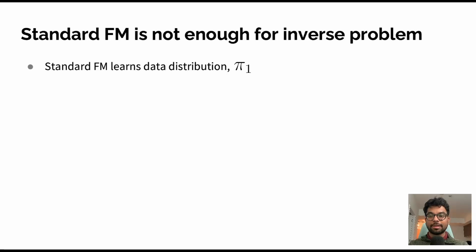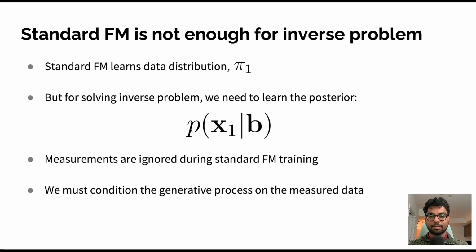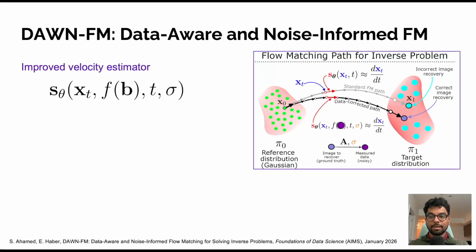Standard flow matching learns the unconditional data distribution. However, when solving inverse problems, we are not sampling from the clean data distribution directly. Instead, we need to sample the posterior distribution of solutions given the measurement b. This means we must condition the generative process on our observed data. This brings us to our contribution, DAWN-FM, where we propose a modified learnable velocity estimator which depends on the measured data and the measurement noise.